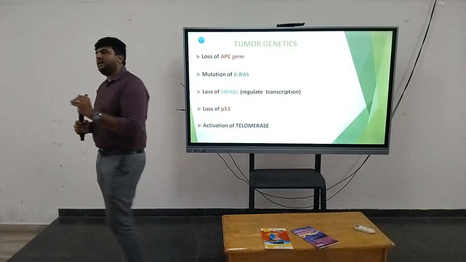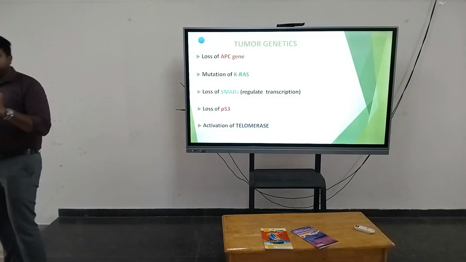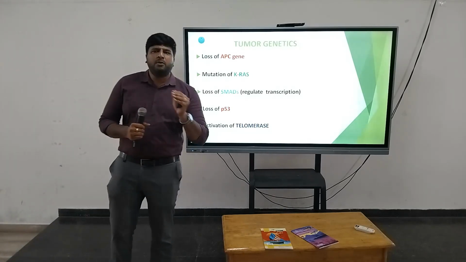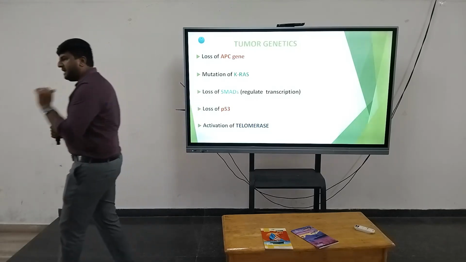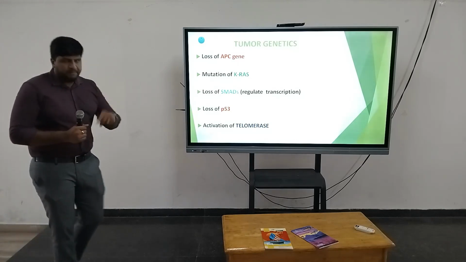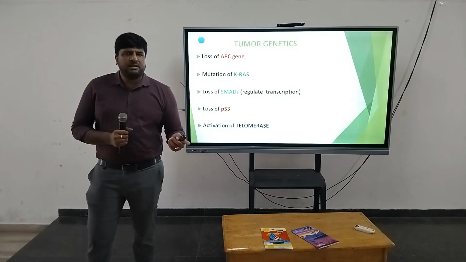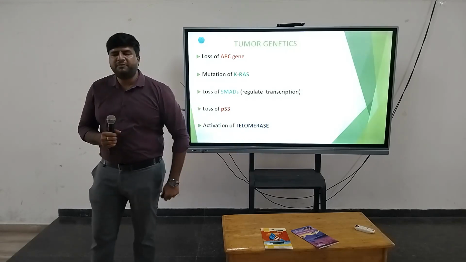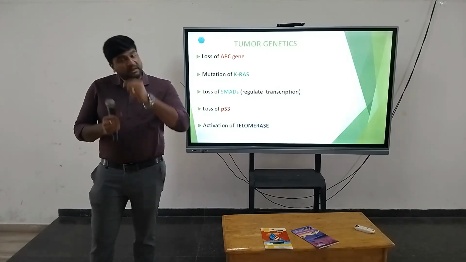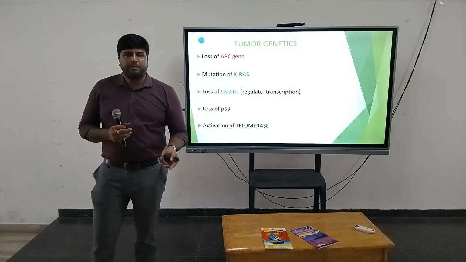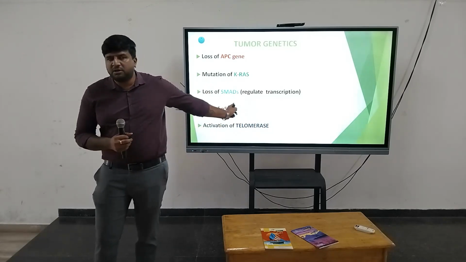In the cell cycle, P53 acts as a checkpoint. If any abnormality or abnormal mutation in the cell is identified, P53 is going to repair the affected cell, or induce apoptosis. That is the function of P53.